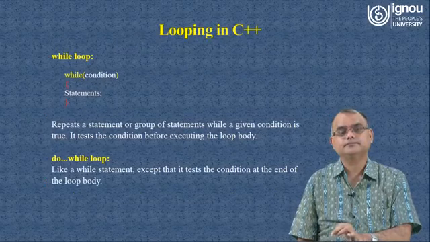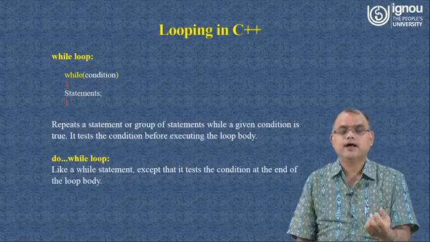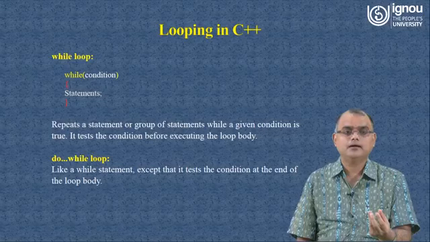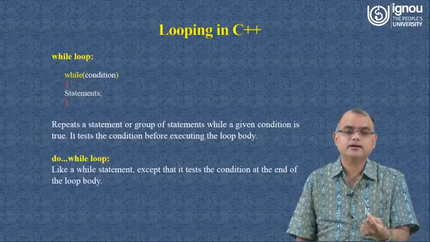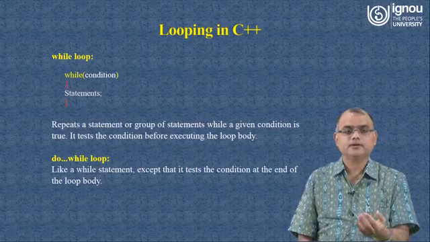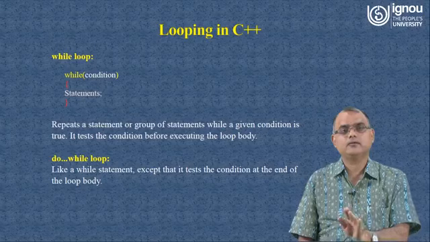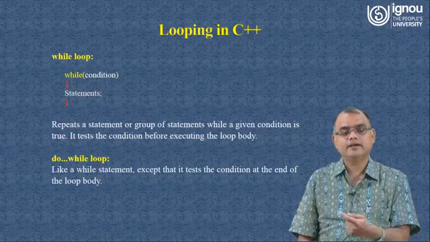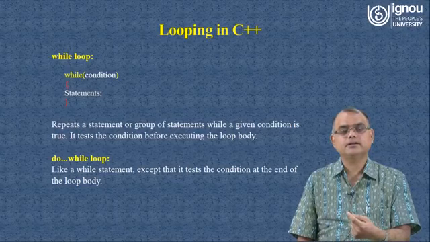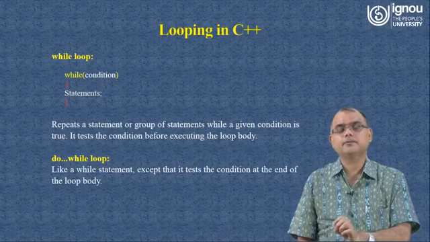Again comes looping. So in looping you can see here the while loop, and next one is the do while loop. While loop says that we are checking the condition first, then we are entering the control inside the loop or the block, and in that block we can enter only if the condition is true, and obviously the block will keep on repeating itself till the condition remains true. Once the condition becomes false, then we will come out of that particular block.